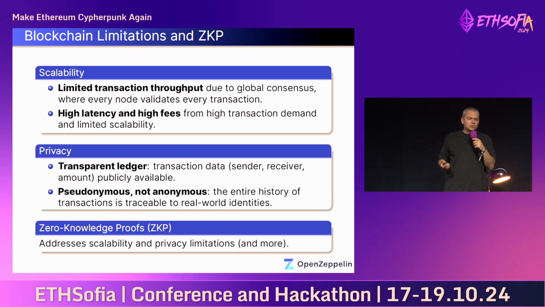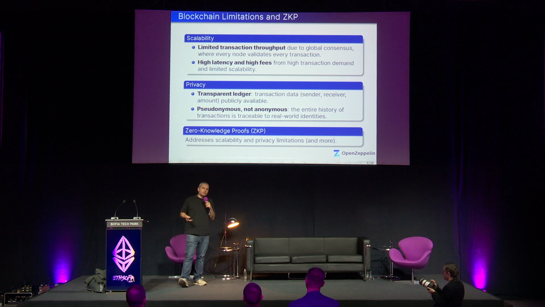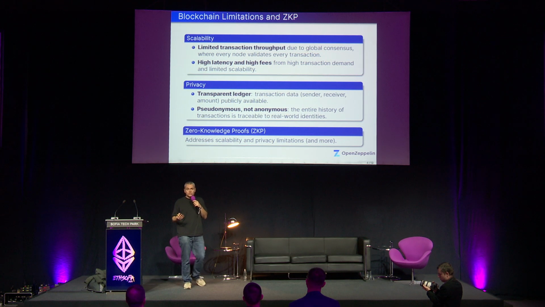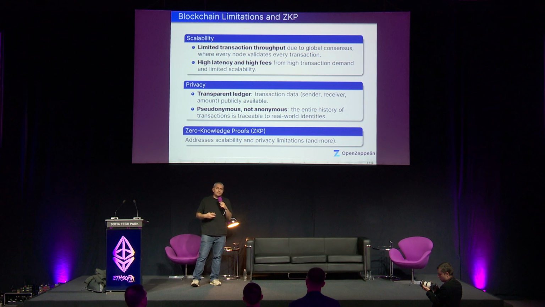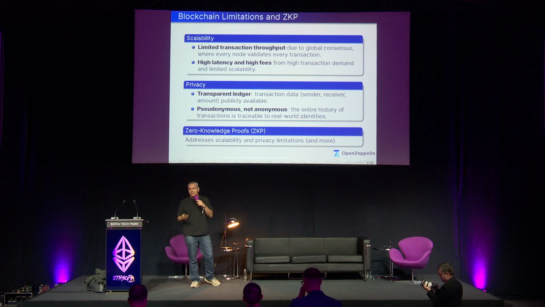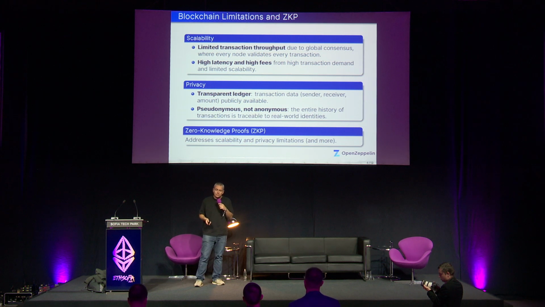So blockchain, as useful as it is, has some limitations, specifically scalability and privacy. Because of its limited transaction throughput, we observe high transaction fees as the transaction demand increases. And on the privacy side, we all know it's a transparent, immutable ledger, which is good, it's a feature. But at the same time, it presents privacy issues because transactions can be traced since the information is publicly available. And zero-knowledge proofs can help alleviate those two limitations and more than that.